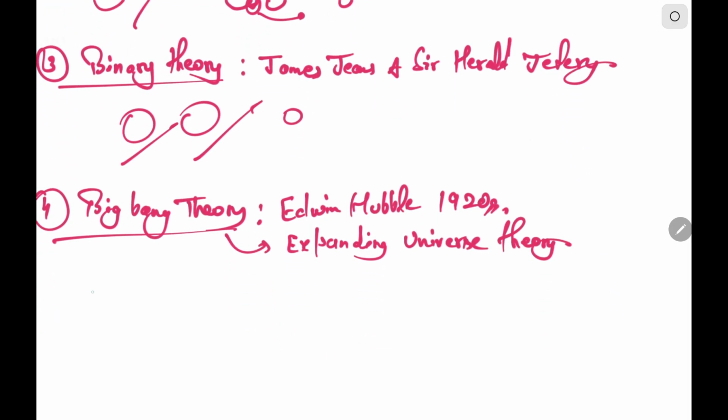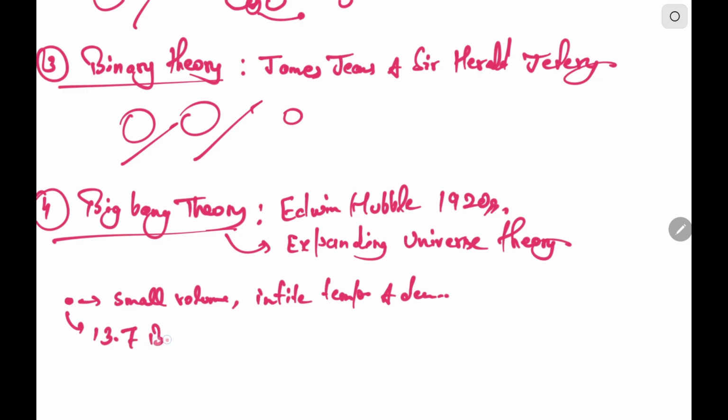So it considers that earlier the universe was a singular point, and it had small volume, infinite temperature, and density. And then suddenly it exploded violently around 13.7 billion years ago. And it is also expanding till date, and the atoms formed due to this explosion.